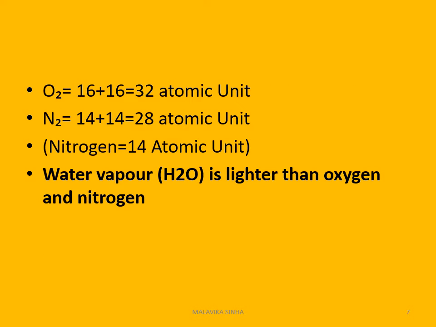Think about O2. The atomic value of oxygen is 16, so O2 indicates 16 plus 16, that is 32. The atomic value of nitrogen is 14. N2 signifies 14 plus 14, that is 28. So obviously 32 and 28 are higher values than 18. That's why air with water vapor content is lighter than air with oxygen or nitrogen content. That's why water vapor is lighter than oxygen and nitrogen.